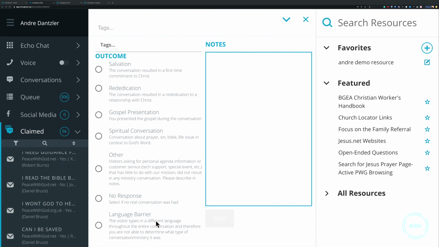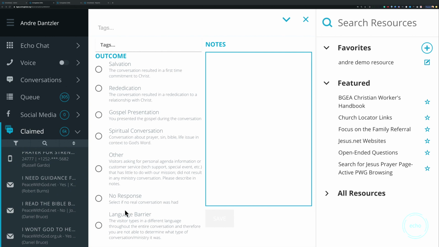And so in this example, this ministry is very evangelistic. So they're focused on salvation. They're breaking apart the concept of salvation and rededication, a gospel presentation, a spiritual conversation, other, no response, and language barrier.